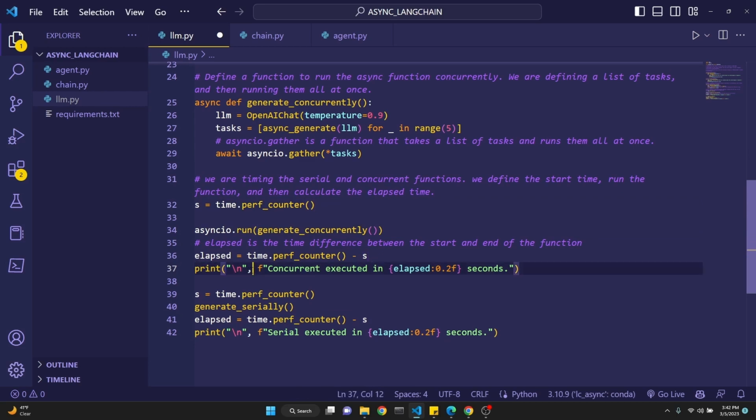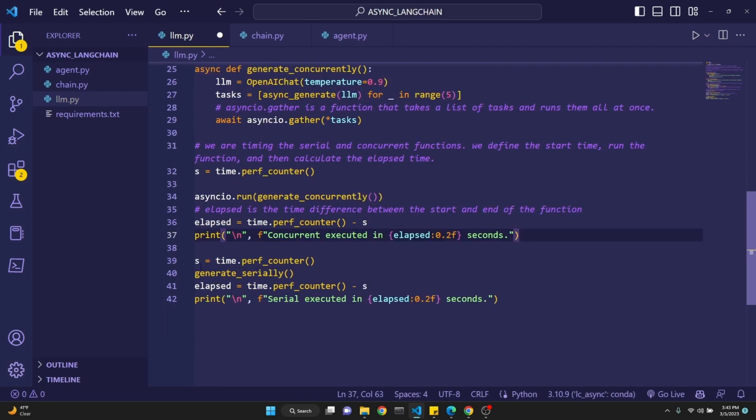And now here we are printing it, simply by first introducing a line break. It's like pressing enter on your keyboard. And then we are doing an f string, and then we say that concurrent executed in the time which we have calculated, down to 2 decimal points. The syntax is like this, and then we just say seconds to indicate how many seconds have elapsed.